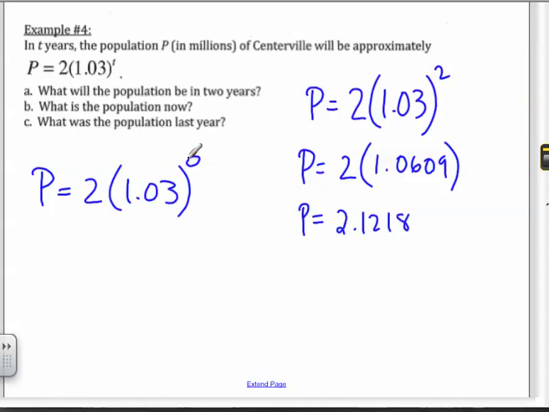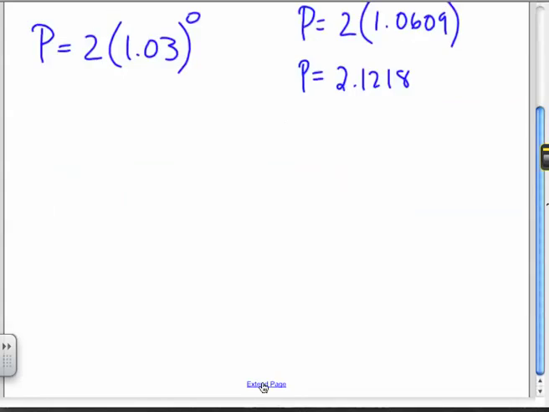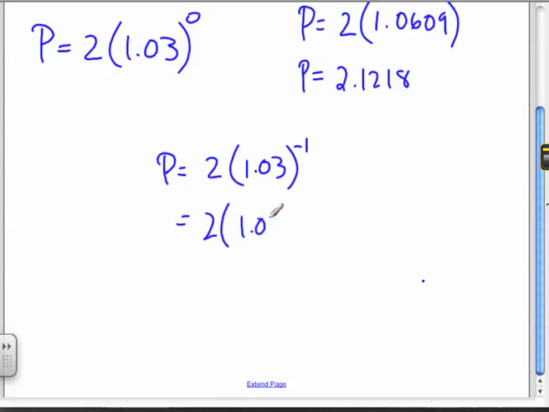Guys, one more. It says, what was the population last year? Well, how do I represent that, Will? -1. P is equal to 2 times 1.03 to the -1. Now I want to start evaluating this, Chris. What's the first thing I need to do? Distribute the -1. Well, I don't have to distribute. There's really nothing in there. It is 1.0. Okay. 2 times 1.03 to the -1. Okay, now what do I do?